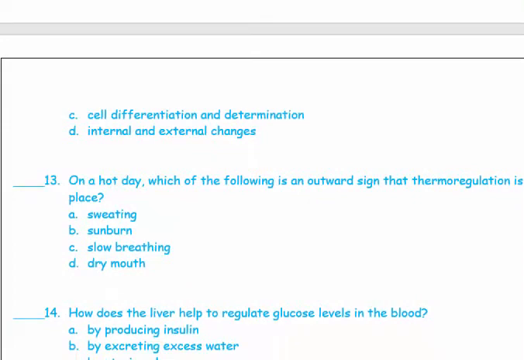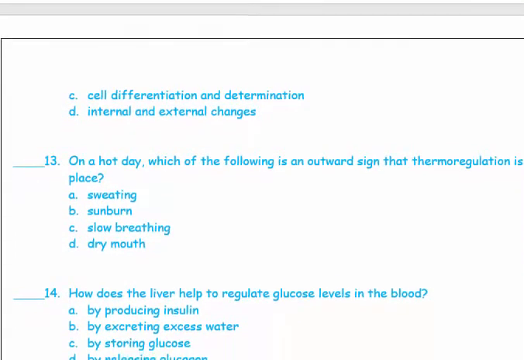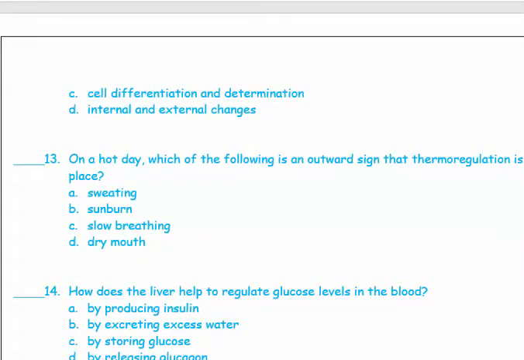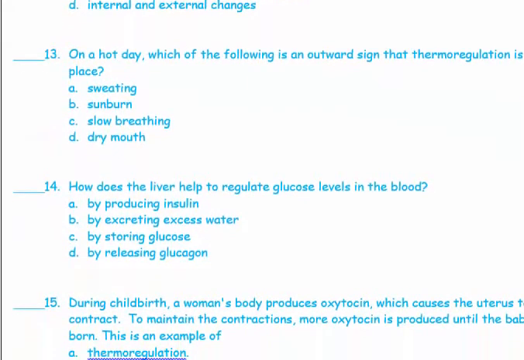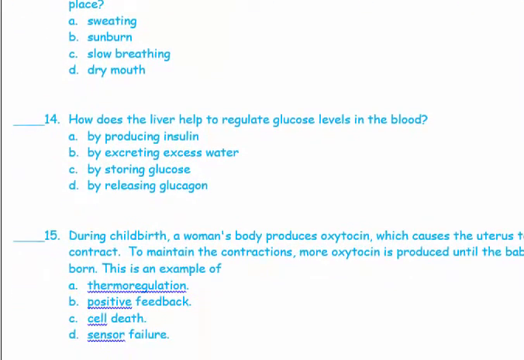13. On a hot day, which of the following is an outward sign that thermoregulation is taking place? Of course, sweating. When you start sweating, this means that your body is keeping the internal temperature constant. 14. How does the liver help to regulate glucose levels in the blood?